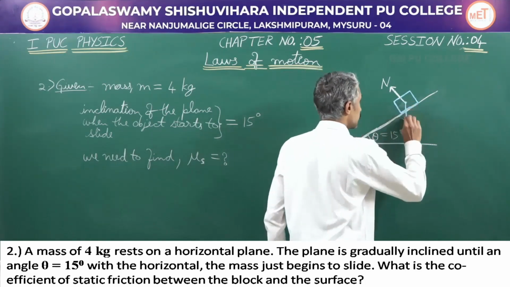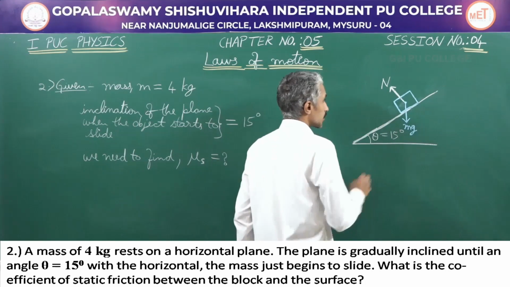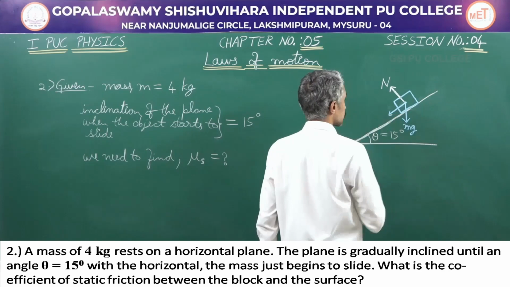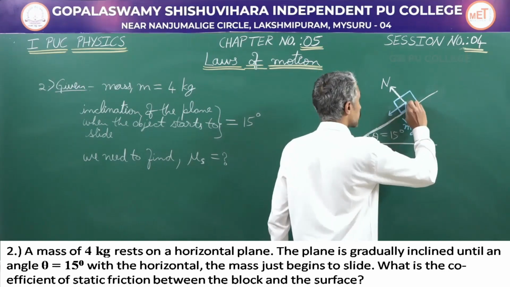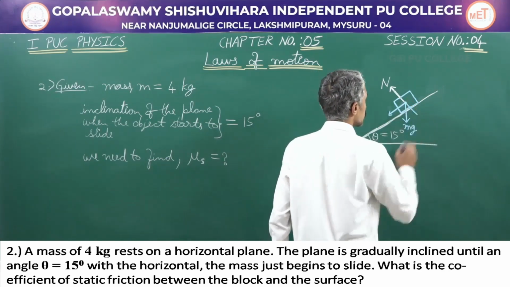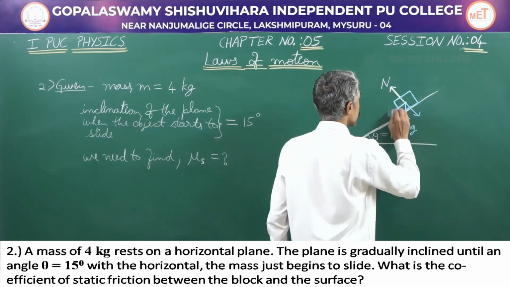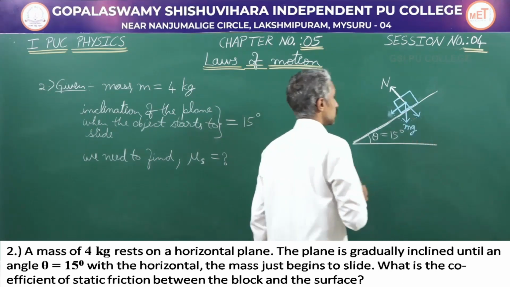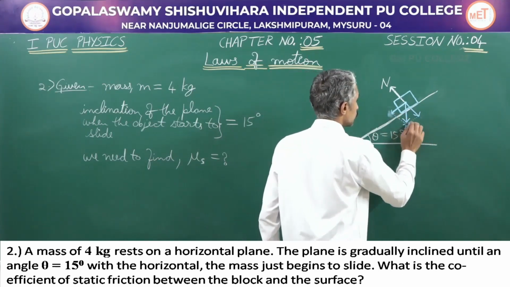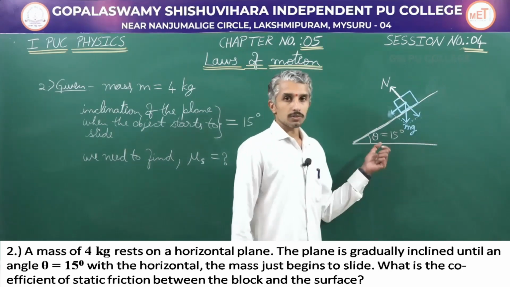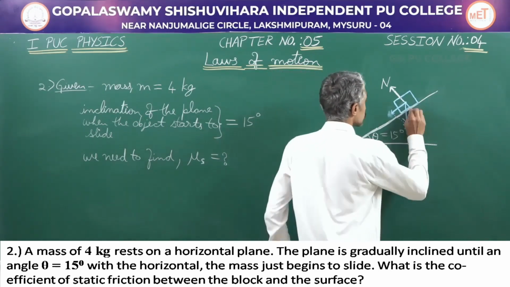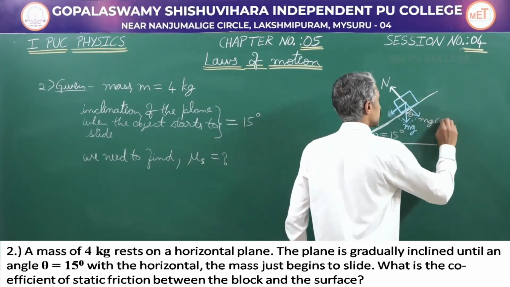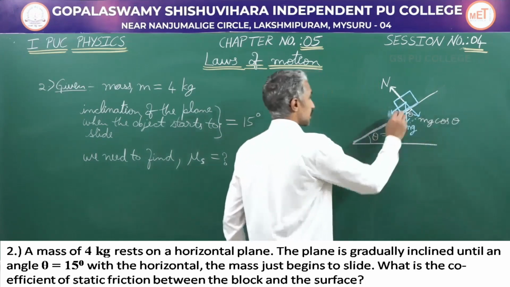If you resolve the weight into two perpendicular components, one along the surface and the other perpendicular to it, we will see in this case, the angle here is theta and the force here will be equal to mg cos theta.